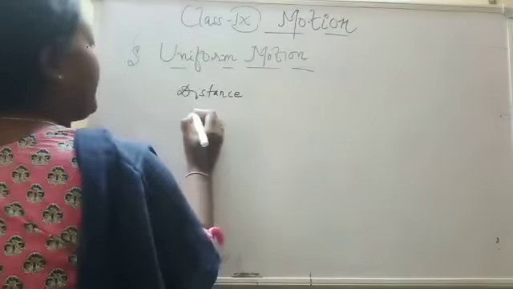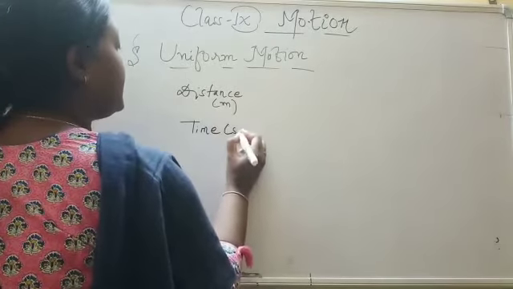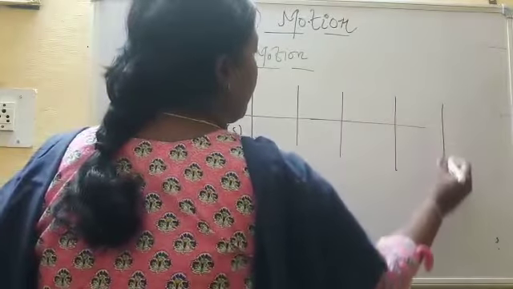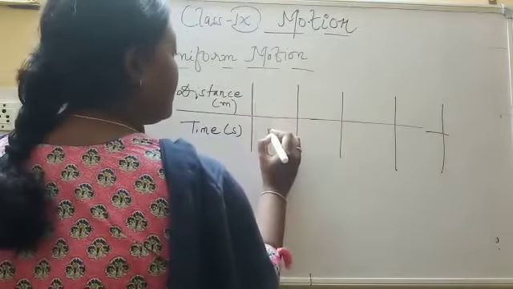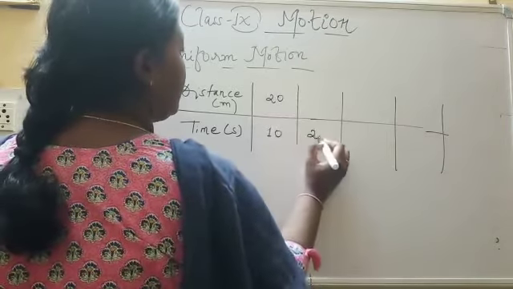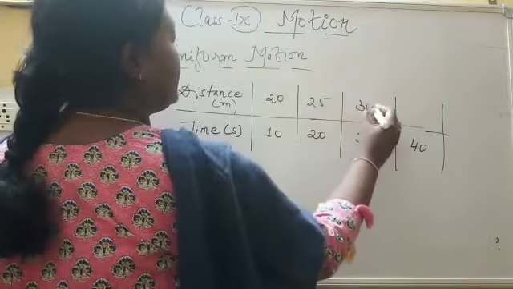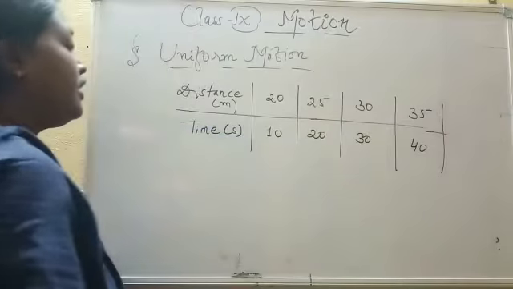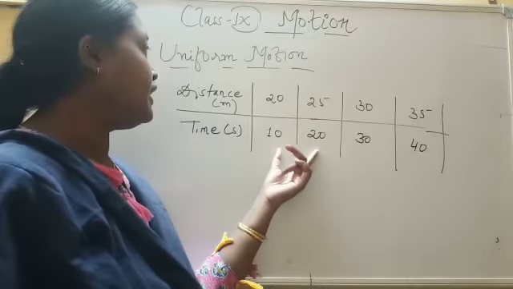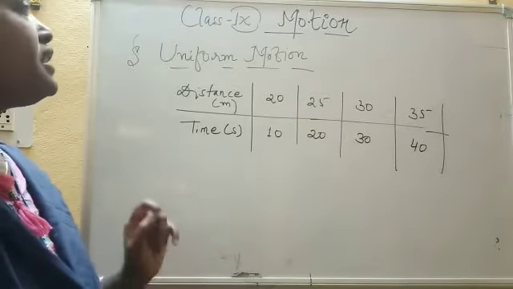Distance, and this is time. Distance is in meters and time is in seconds. Suppose the time is 10, and the distance covered is 20, 30 and 40. Here 25, 30 and 35. Here you can see that the successive time interval is 10 seconds, and the difference between the two successive distances is 5 meters.